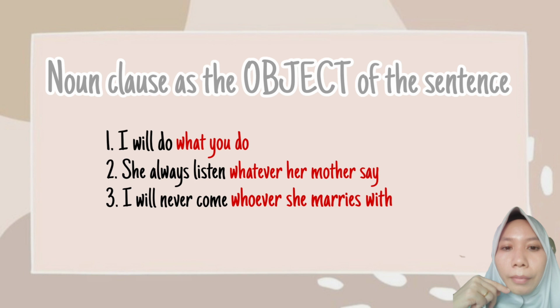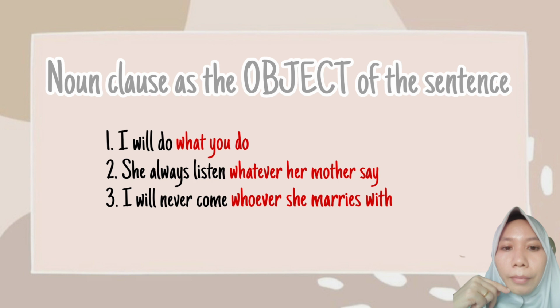Sentence number 2. She always listens to whatever her mother says. What will she listen to? She will listen to whatever her mother says. So the noun clause is whatever her mother says, and the noun clause functions as the object of the verb listen.